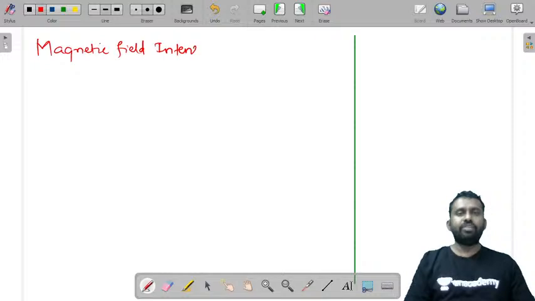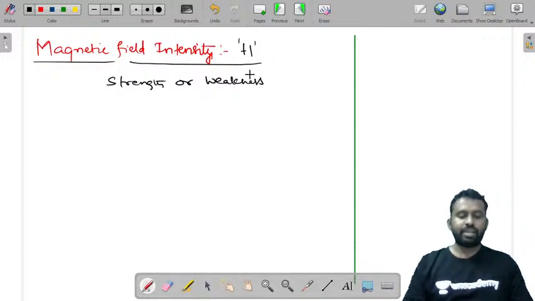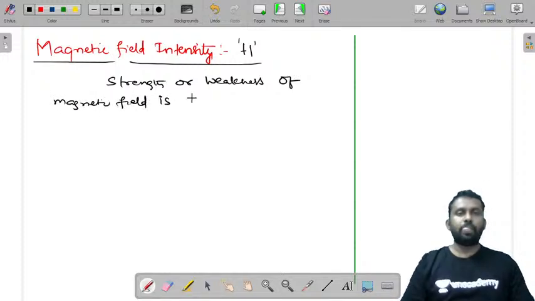It is denoted by H. It is the strength or weakness of a magnetic field. The measure of strength or weakness of a magnetic field is called magnetic field intensity.